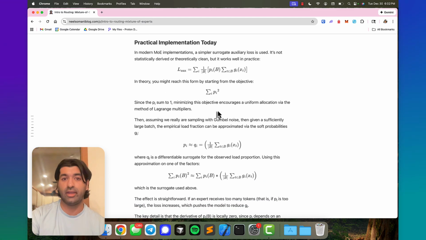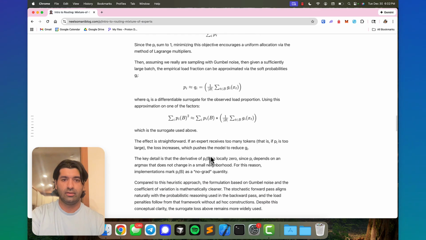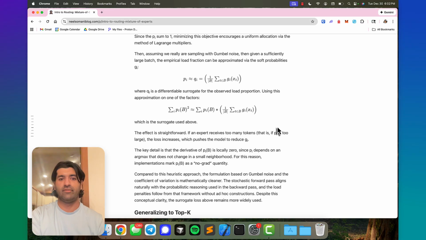Then we can create a surrogate of this objective where you can estimate P sub I using G sub I. Using the same methodology that we were talking about before, you can take the probability that a token is routed to expert I and sum that probability across each of the elements in the batch. The average value of those probabilities should be, in theory, equal to P sub I. So we substitute that into the optimization, and you end up with the exact same surrogate that people use in practice. So that's not really the reason why people ended up at this surrogate. I think that they just tried it out and maybe intuitively they understood that this was kind of what it was doing. But this is one way that you could theoretically derive it.